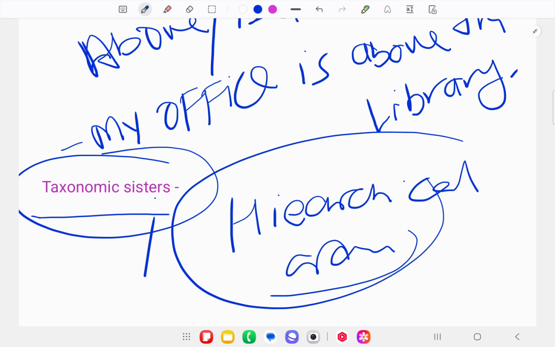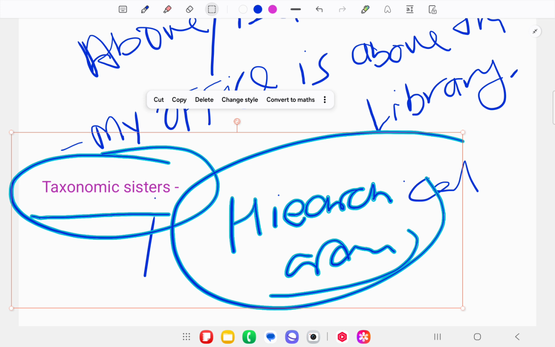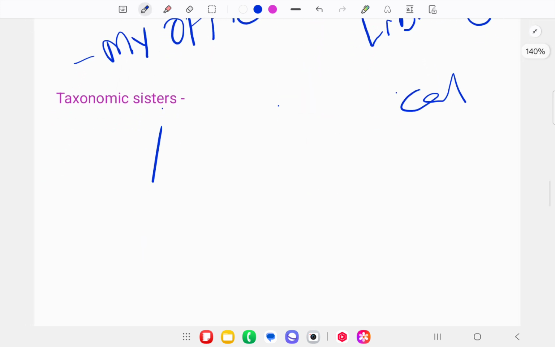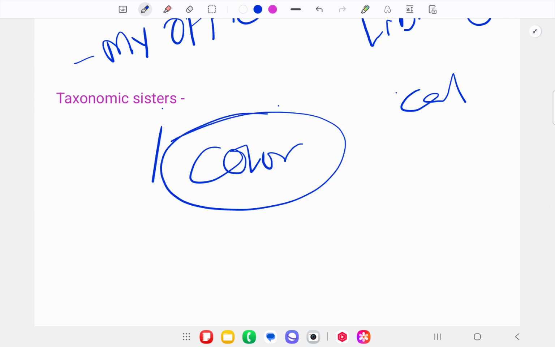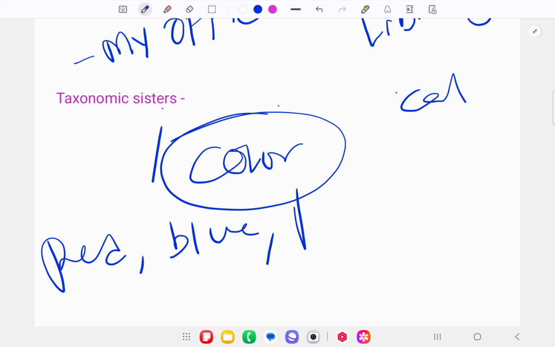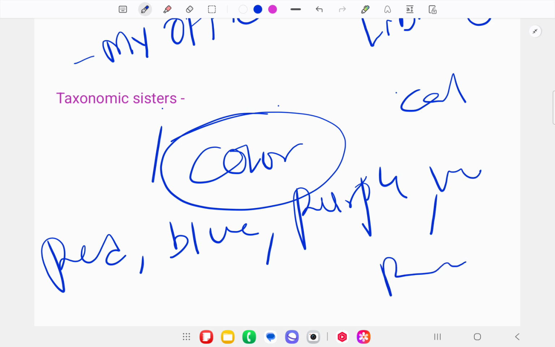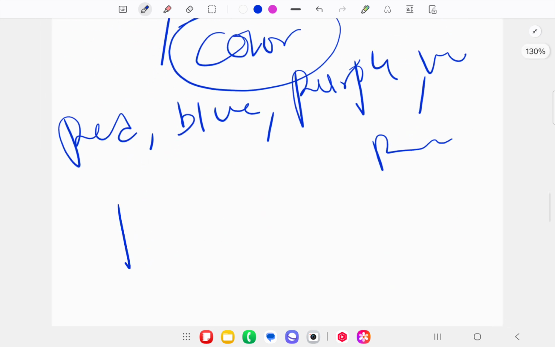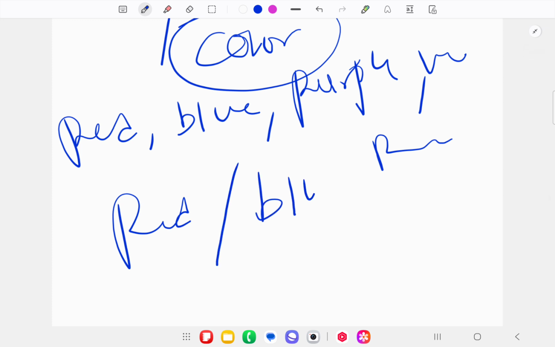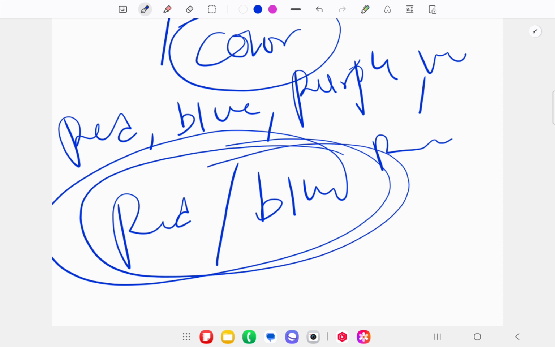If we talk about the adjectives of color, color means if I say red, blue, purple, violet, pink, and if I say red versus blue, then this is known as taxonomic sisters antonyms.